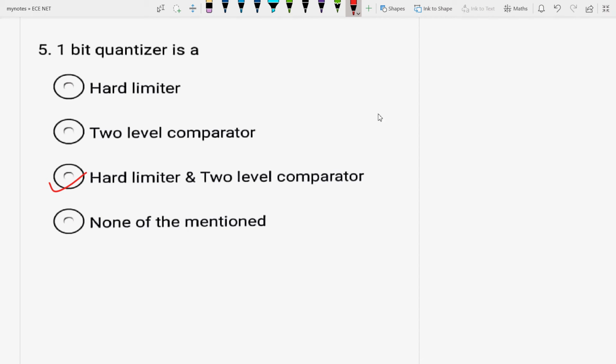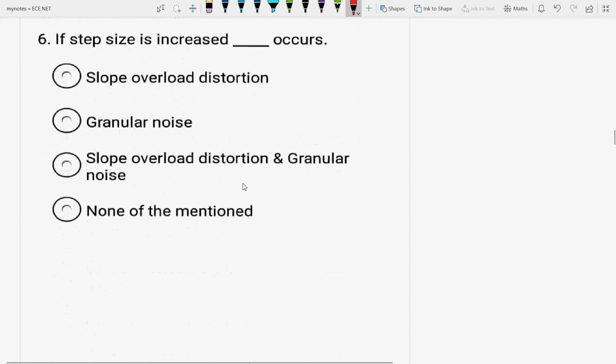Okay, next question is, if a step size is increased, what is a step size? A step size means the difference between the adjacent steps. So when the step size is increased, what happens? SOD, slope overload distortion occurs, or granular noise occurs. In order to prevent the slope overload distortion, granular noise occurs.